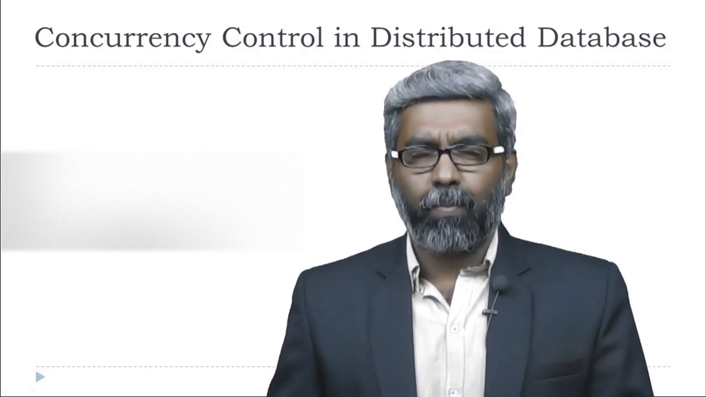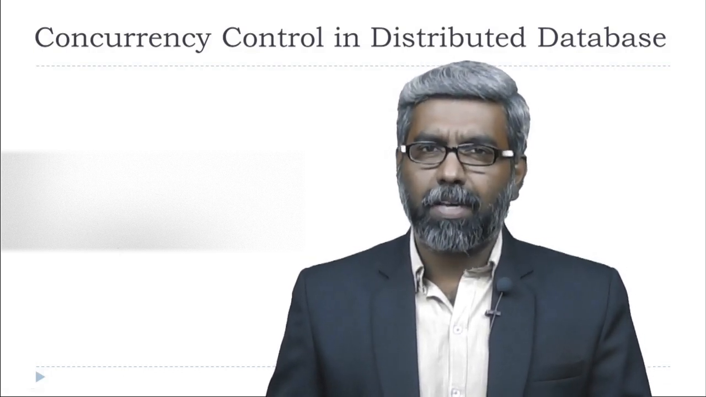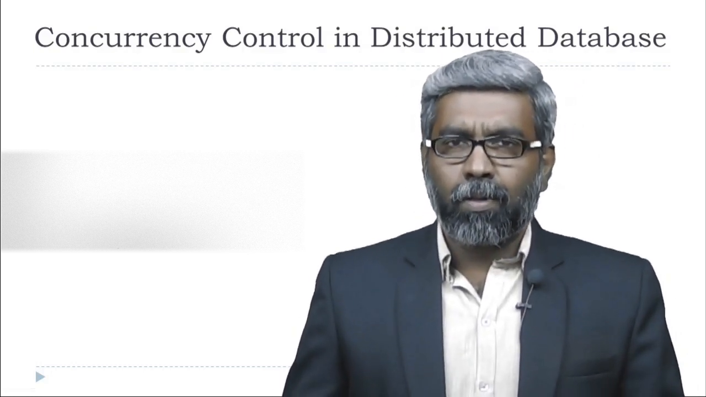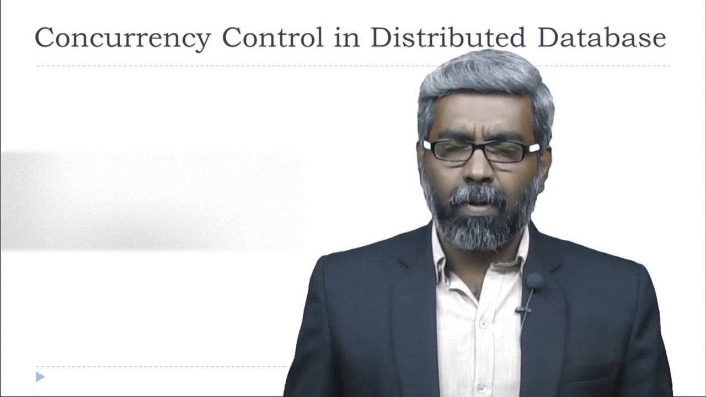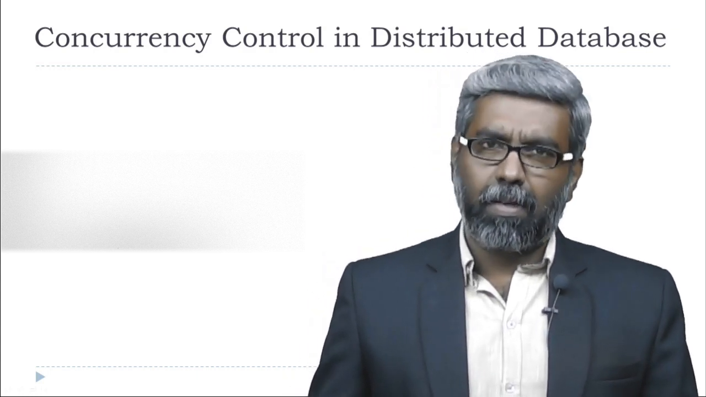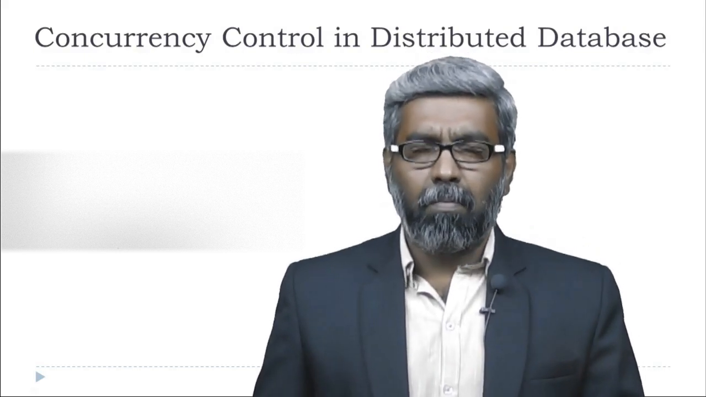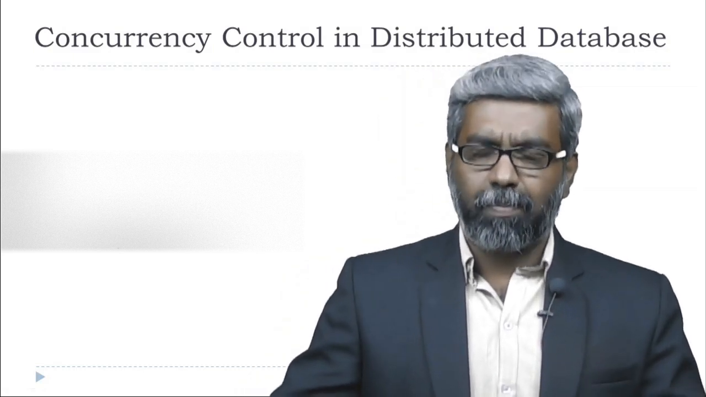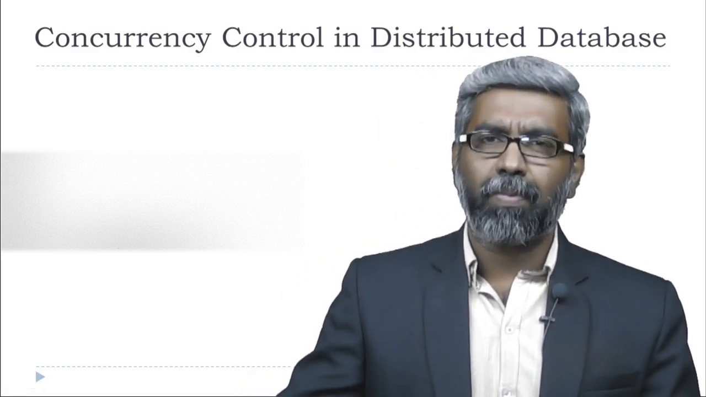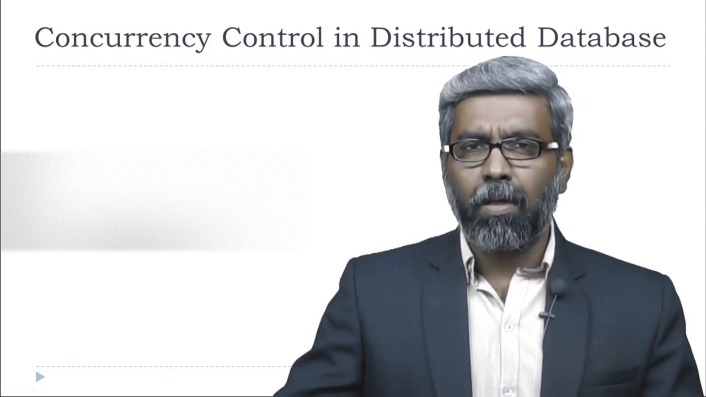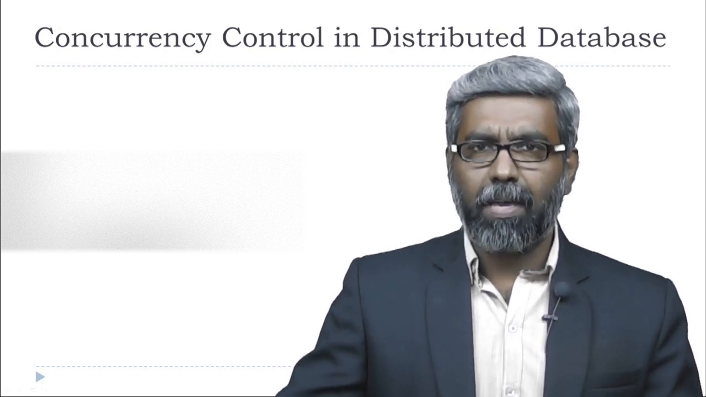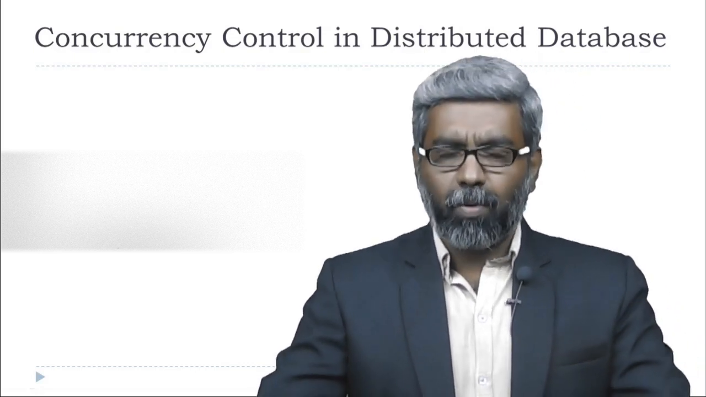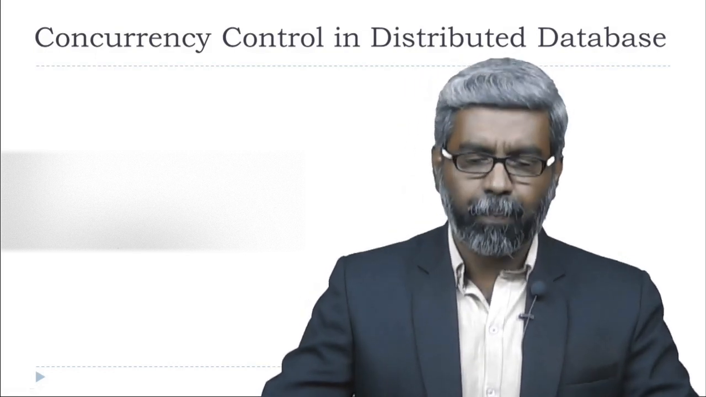So last lecture we discussed transaction processing in distributed database management systems. A transaction in an RDBMS, relational database management system, must have the ACID properties: atomicity, consistency, isolation and durability. Each transaction must obey these properties in a relational database management system. The same thing we expect in a distributed database as well.